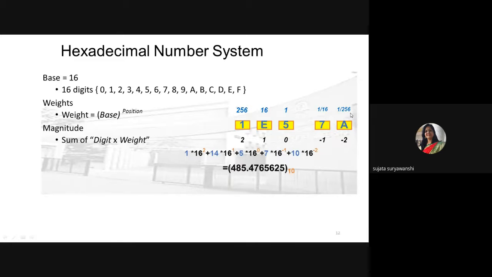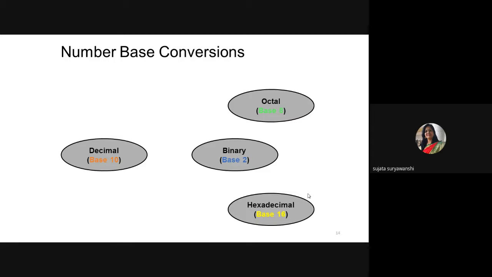So how do we represent any hexadecimal number? Just by using 16 as the base: 1E5.7A with base 16. In this way, you can represent any hex number using the symbols 0 to F. So this is the number system.